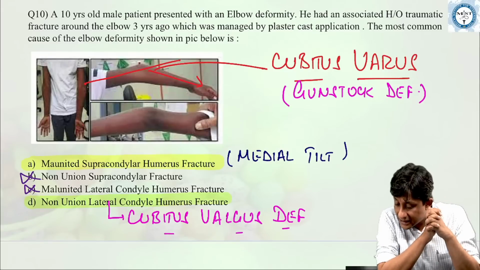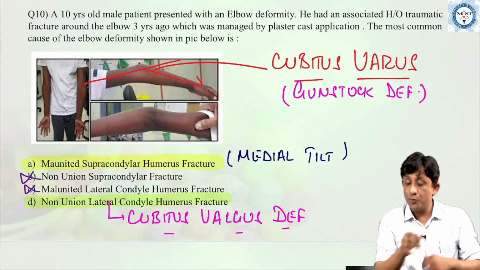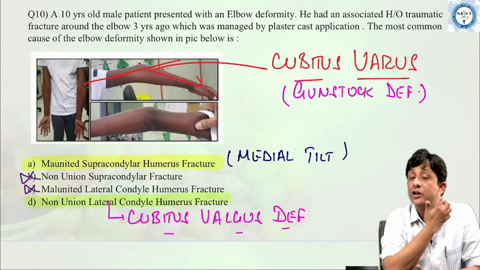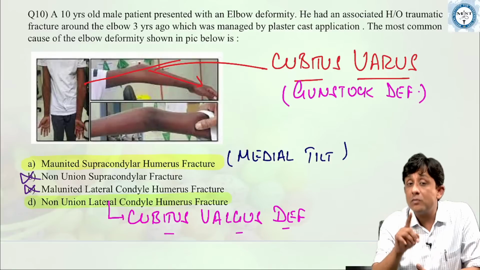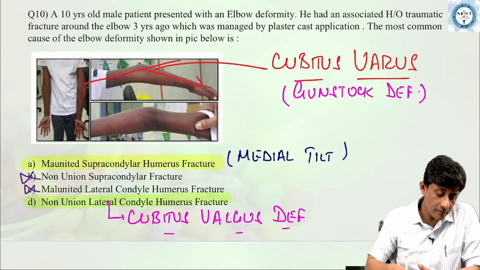Now, somebody is asking me what is the treatment for malunion of supracondylar fracture? So, now remember friends, supracondylar humerus fracture is an extra-articular fracture, does not cause a functional problem, it's only cosmetic. So, the treatment of choice is a